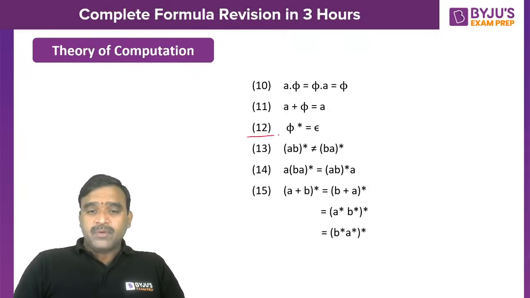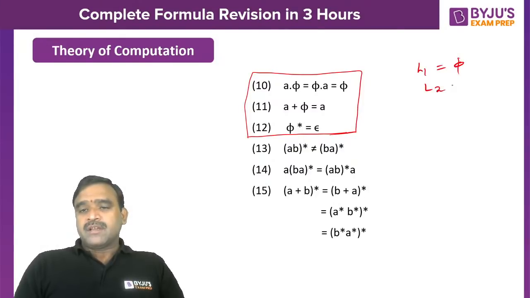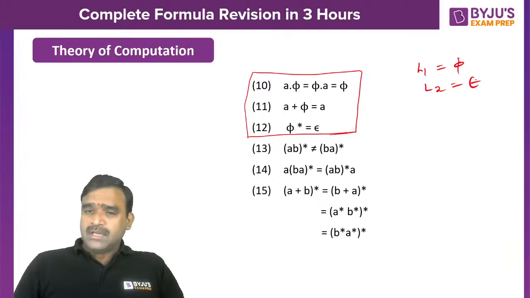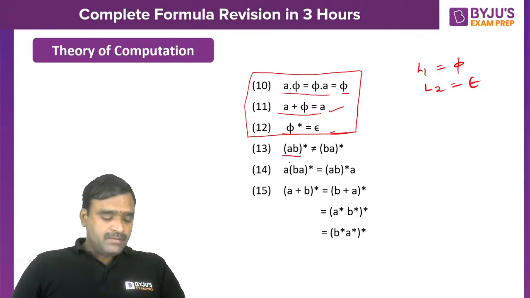In addition to this, you can also go through the formulas related to phi. These three are very important. I am keeping them in a box because most of the time there were questions related to them. Something like L1 is given as phi and L2 is given as epsilon. What is L1 union L2? What is L1 dot L2? When you concatenate any expression with phi, it becomes phi. When you take the union of phi with any other expression, it equals the other expression. Phi star is taken as epsilon. And (AB) whole star gives AB sequence, (BA) whole star gives BA sequence; both are not equivalent, these two are equivalent.